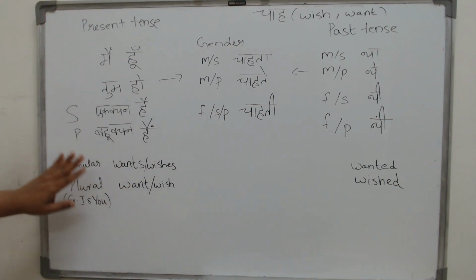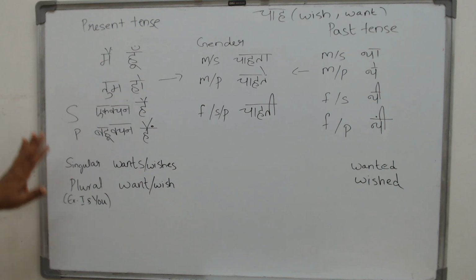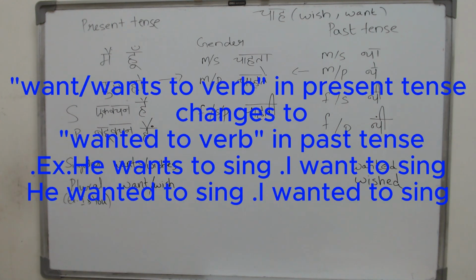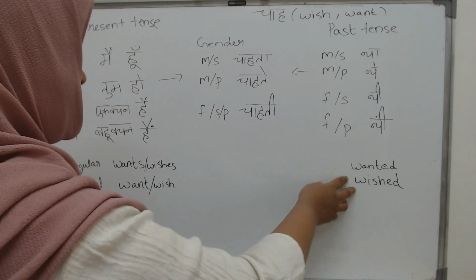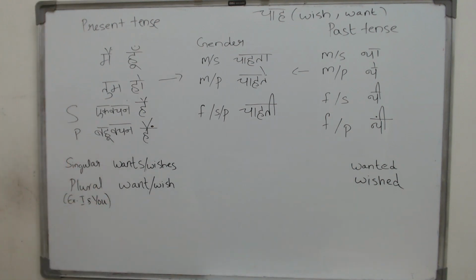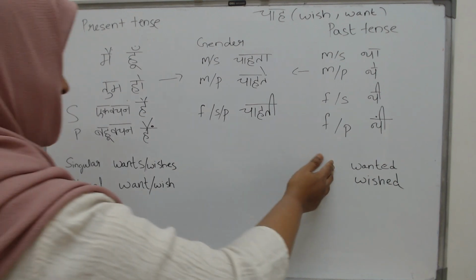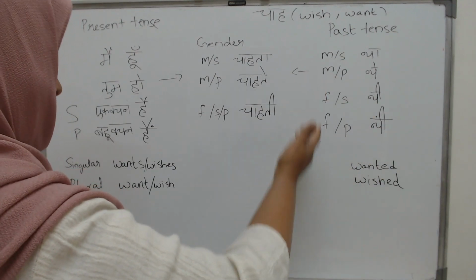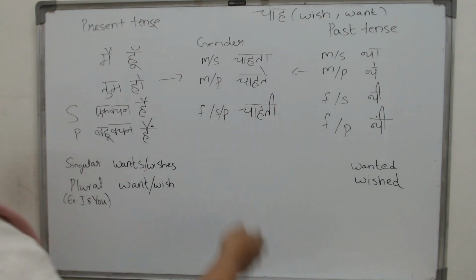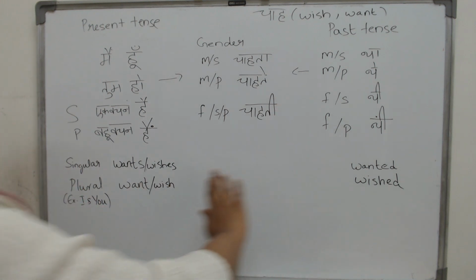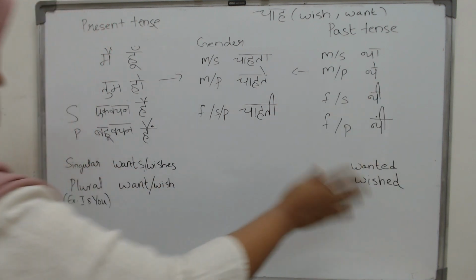You just have to worry about singular or plural. That too is very easy. In past tense you don't have to worry about that also. Whether it is singular or plural, you will just add an ed form. He wanted, they wanted, you wanted, I wanted, he wished, whatever it is, singular or plural or female or male, no worries. Past, just ed.